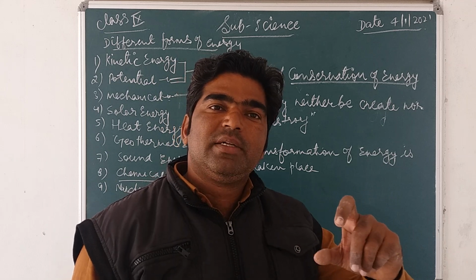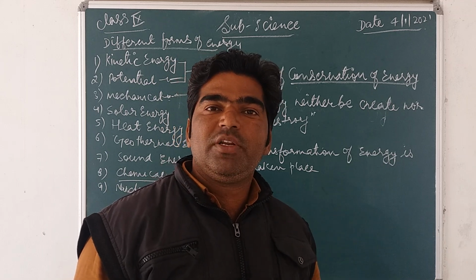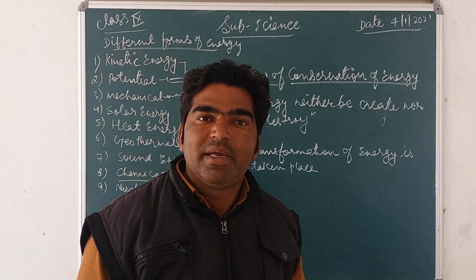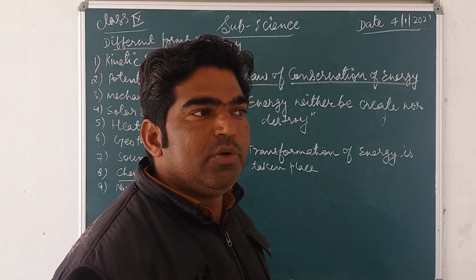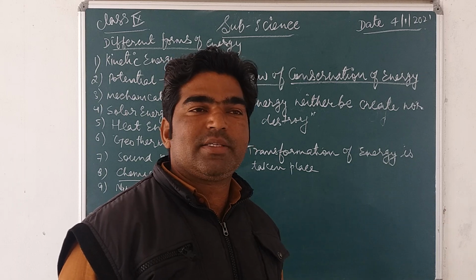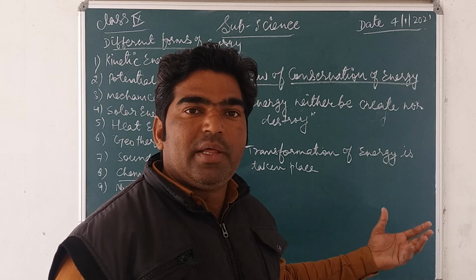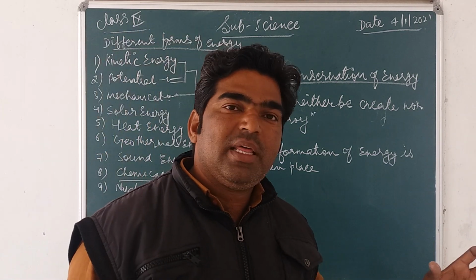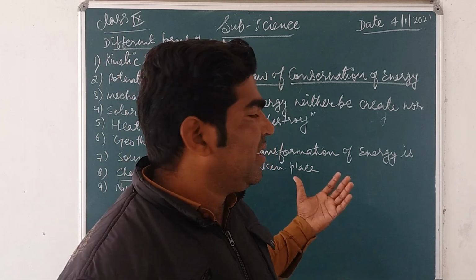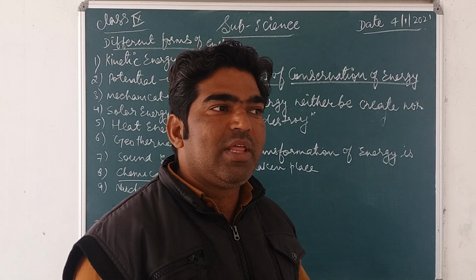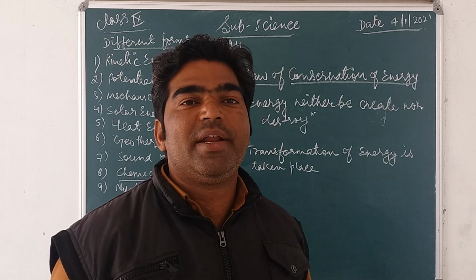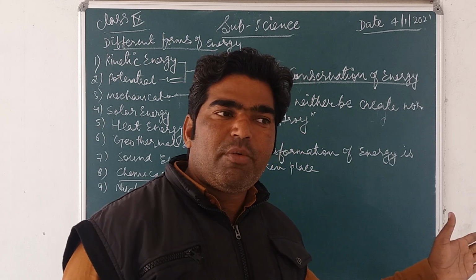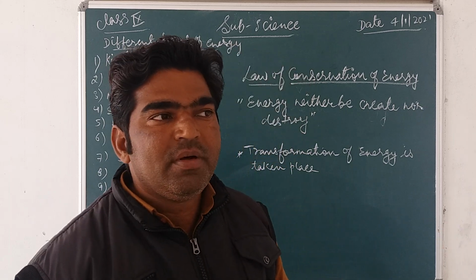Which energy is stored in that battery? Chemical energy, due to the acid or other chemicals stored in the cell. That chemical energy is changed into light energy when we switch on the torch. So one form of energy changed into another form of energy.